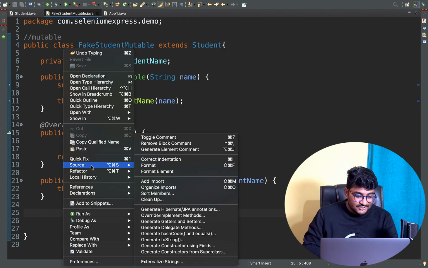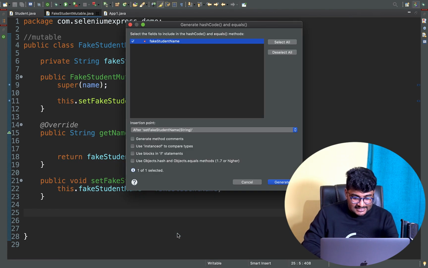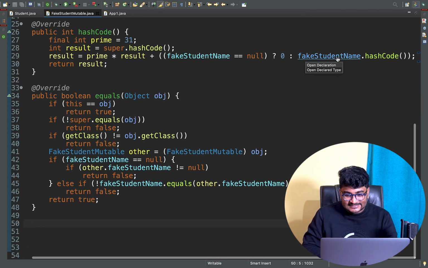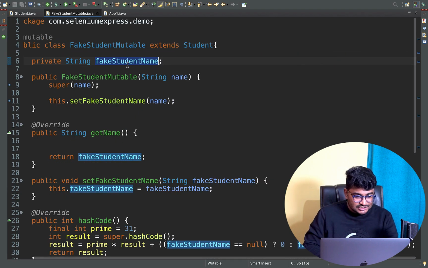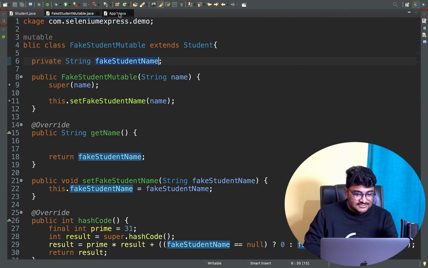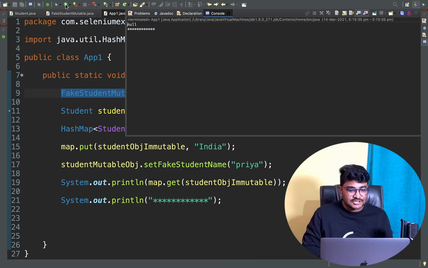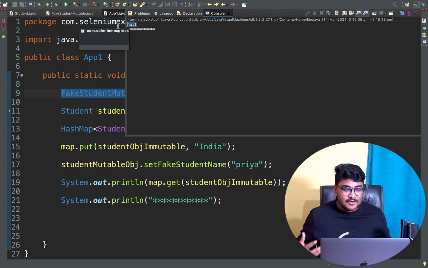And after that, we'll be in a horrible situation. If I generate the hashcode and equals, now the hashcode and equals are generated. You can see the hashcode is getting generated from the fetch student name. If I do Control S, go to my app1.java and run this application, you can see that I'm not getting the data. Now I'm getting null here. My HashMap property is broken.